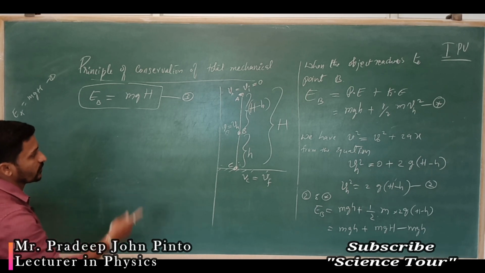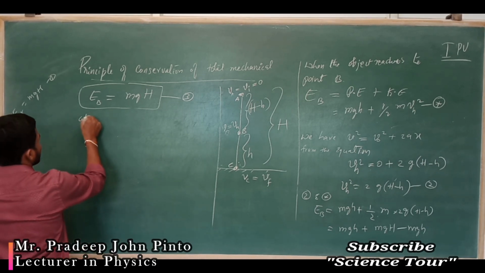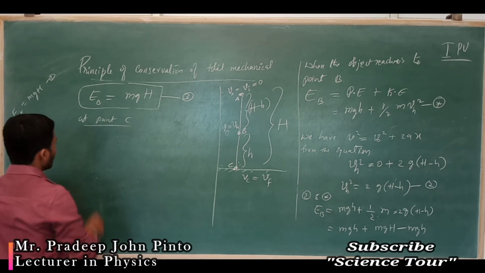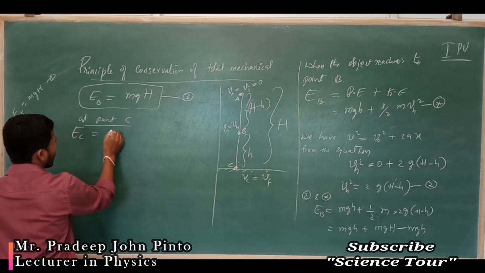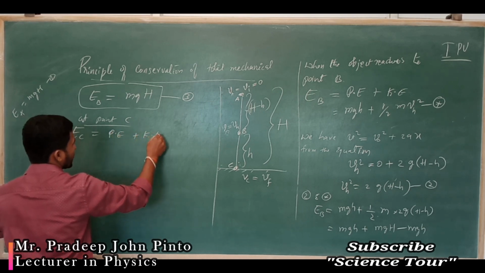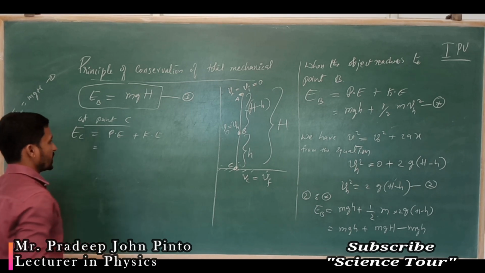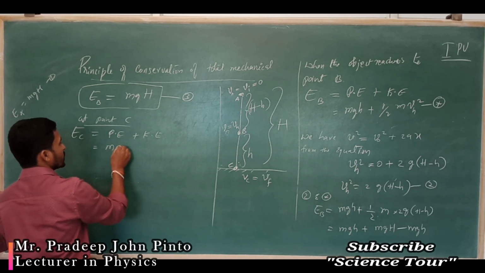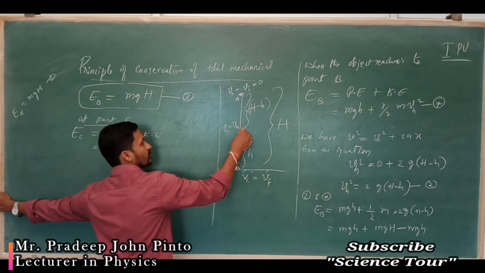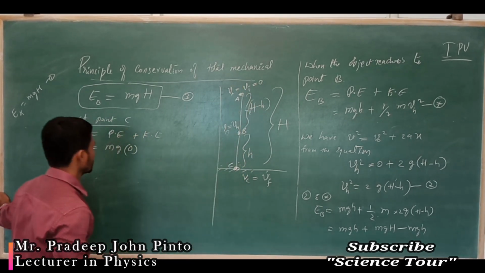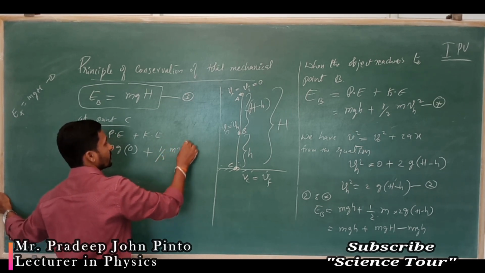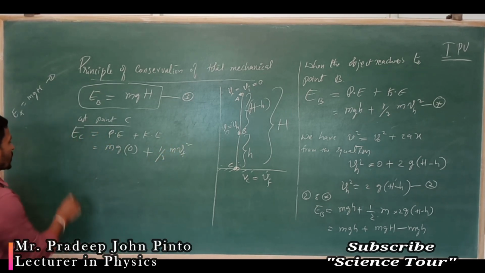Now I have to find out Vf at point C. What is total energy, potential energy and kinetic energy? Potential energy is m into g into 0, because this is 0, this is small h, this is capital H. But what is kinetic energy? Kinetic energy is half m Vf square.